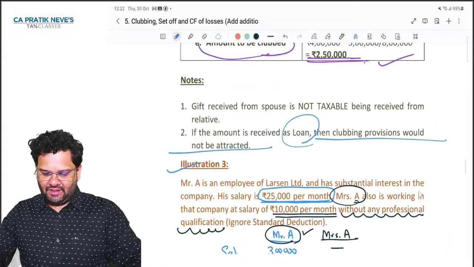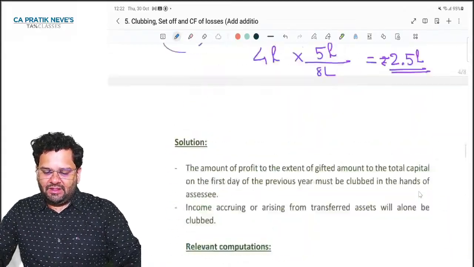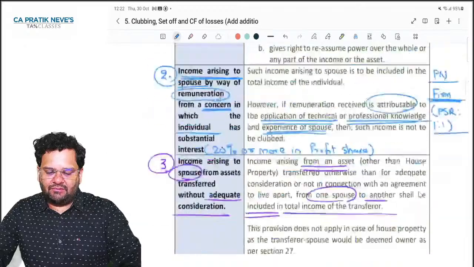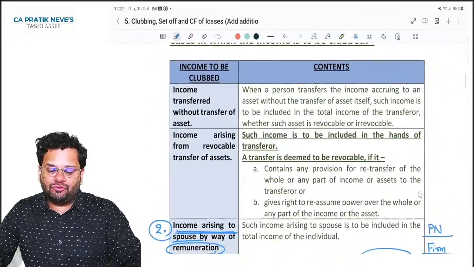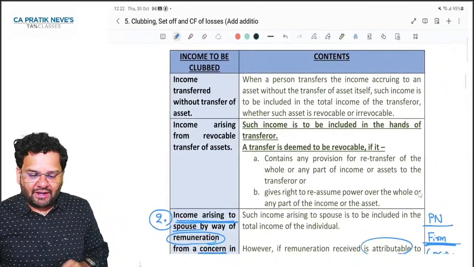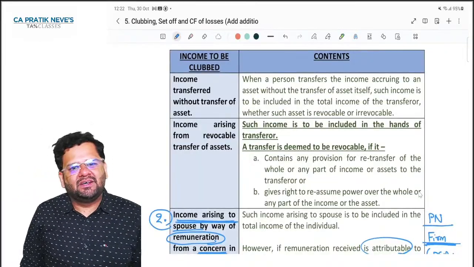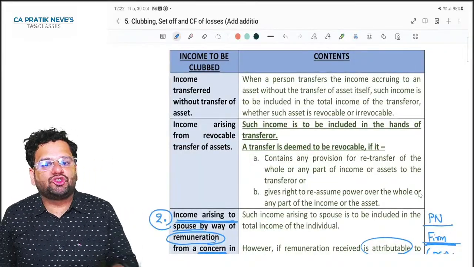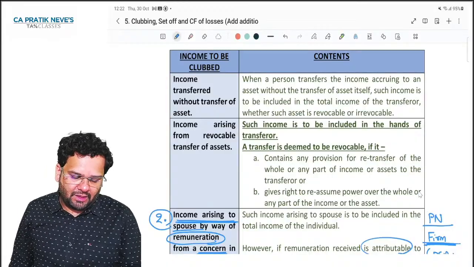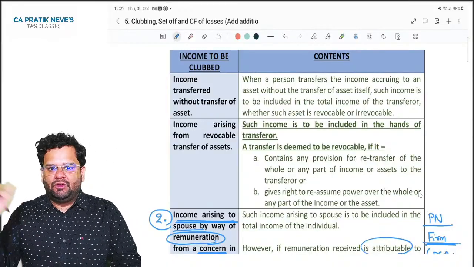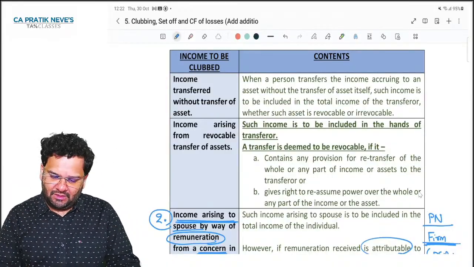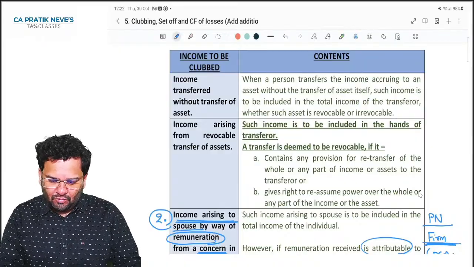Very good. So friends, here three important cases we have done of clubbing of income. Let's try to understand a few more cases, but which are relatively not so important. Okay, but you should know them. We should once go through them. So, fourth case.